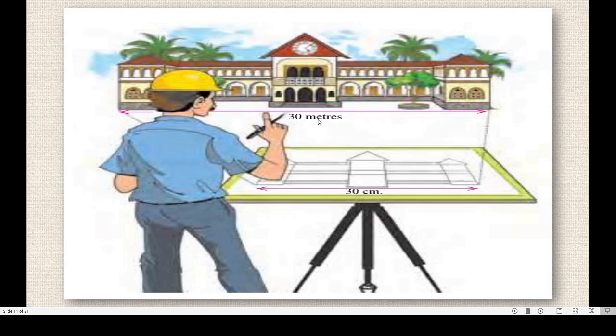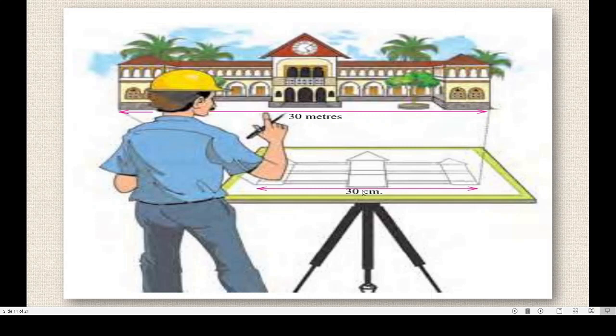You can observe this. Here the building is 30 meters wide. Can you see this line? And here it is written 30 meters. Right? And this man is drawing the picture of this building on this small paper. So he has taken 30 meters as 30 centimeters. Got this? Means 1 meter is equal to 1 centimeter. He took the scale and he will draw each and every part of this building on this paper by using the scale. Got this, children?